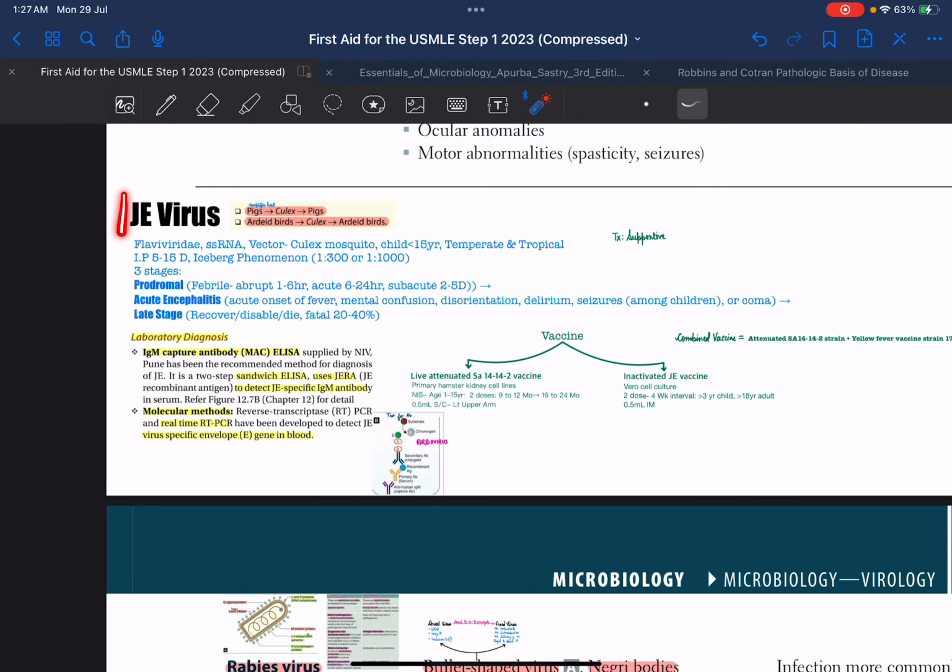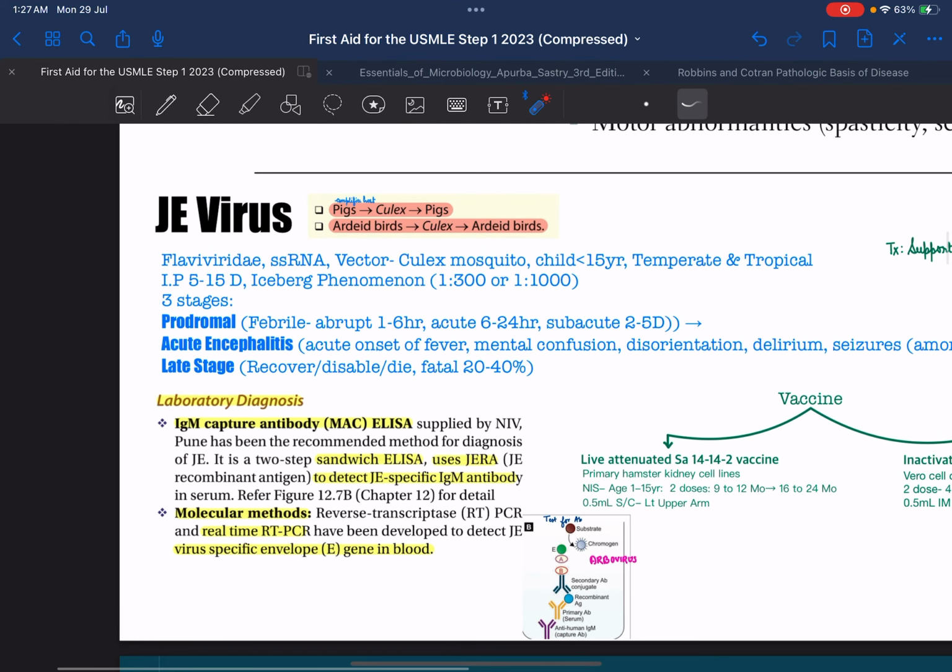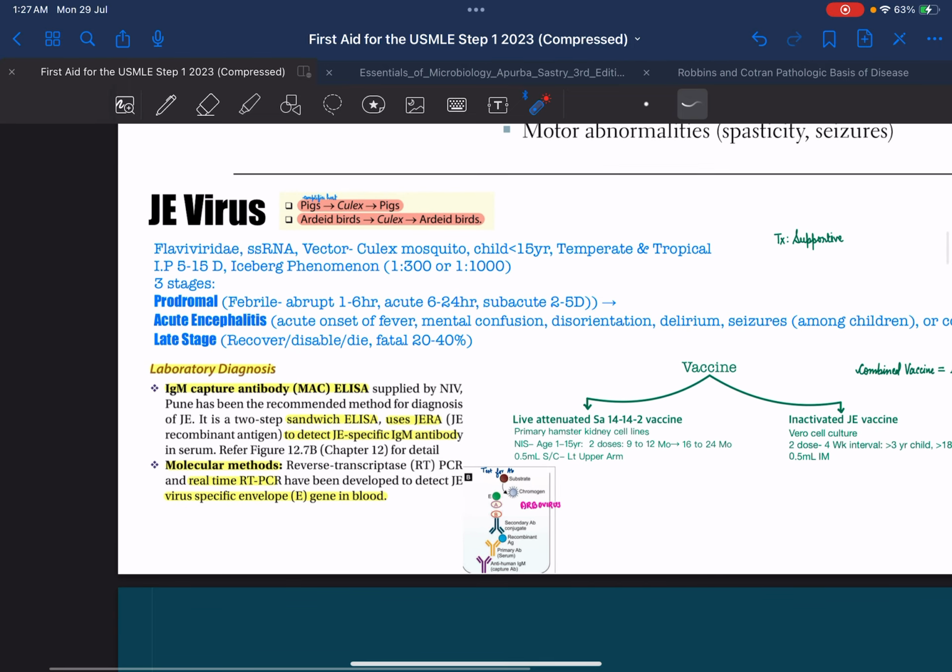Okay, so now we'll be discussing the Japanese encephalitis virus. It is not mentioned in the first state since it is endemic to Asia. It is most commonly seen in India, Indonesia, Nepal, Pakistan regions. It was seen in Korea and Japan, but due to robust vaccination, the cases have basically reduced over there.